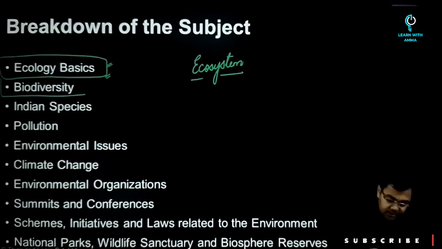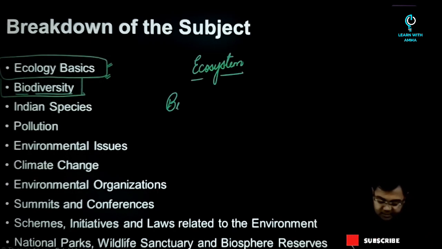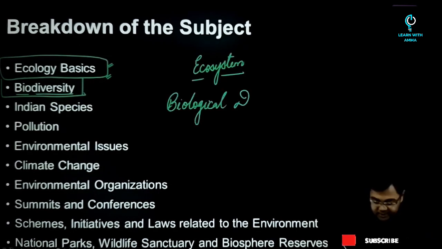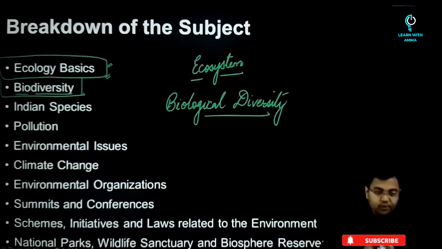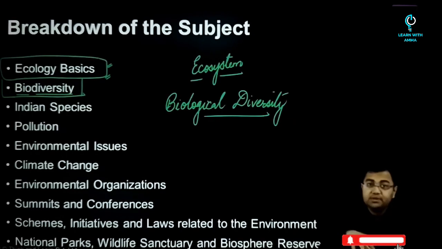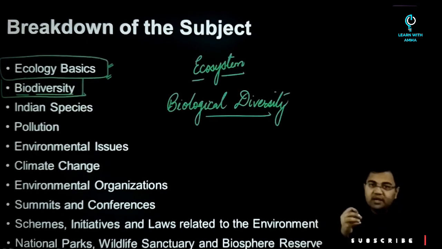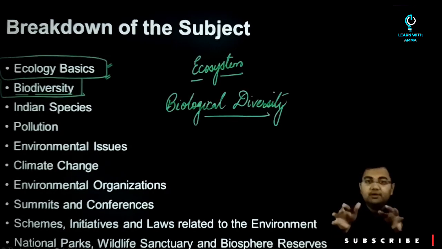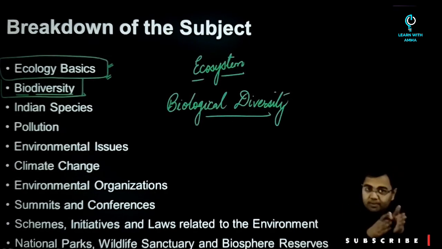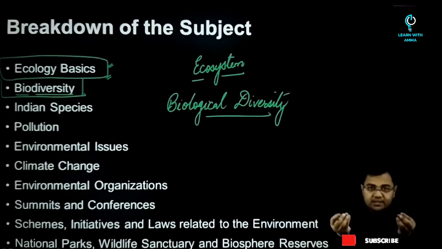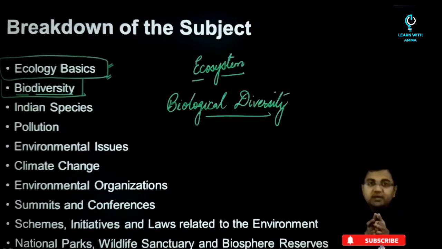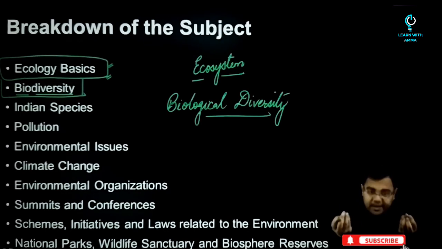Then biodiversity. So biodiversity, as the word itself suggests, is biological diversity. We are looking at biological diversity. So once we go into that particular chapter, we will try to understand what is the meaning. So in layman terms, right now what you would understand is that we are going to look at various species, whether plant species or animal species or microbial species, and their existence and how they are very important for the survival of the entire humanity, or rather the survival of the entire planet itself.